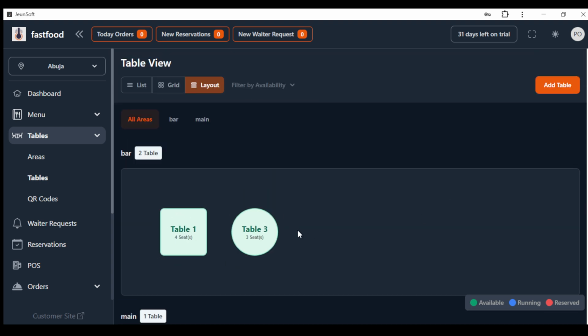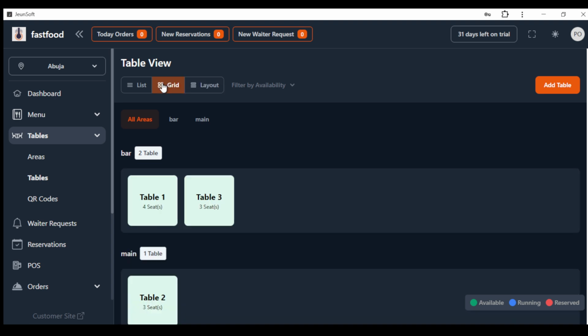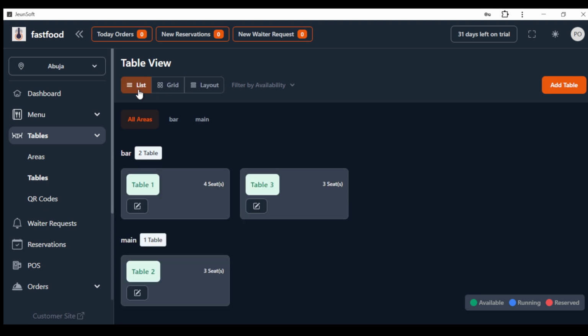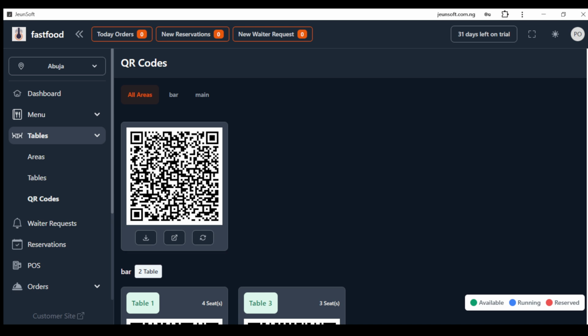So you can create as many tables as you want, and you can change the layout. If you don't like the layout of how the table looks, you can just change it. You can see different views of the table. Now the last thing here on that table is the QR code. This one is very, very useful.